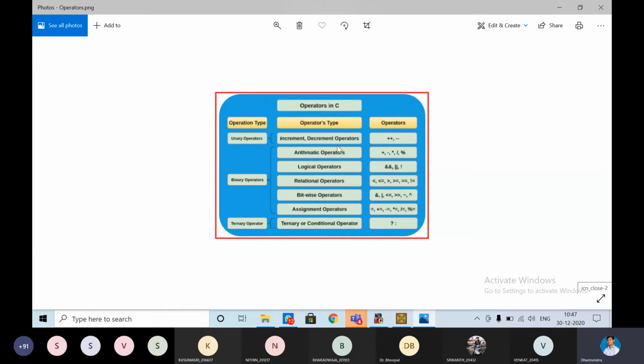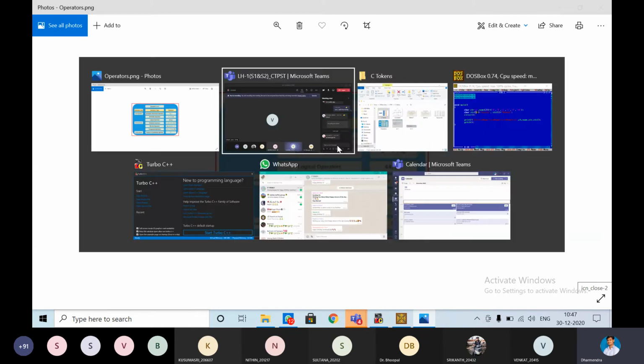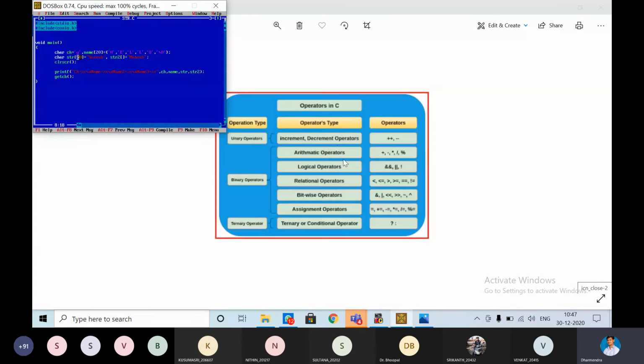Already you have performed arithmetic operators. What are the arithmetic operators? Addition, subtraction, multiplication, division, and modulus. Let us perform them.